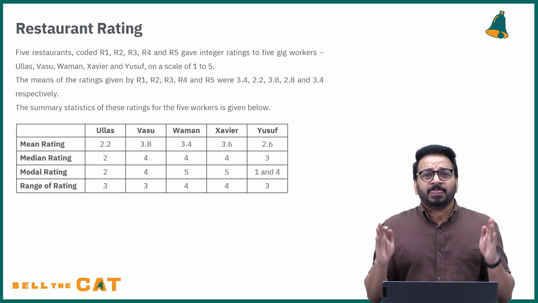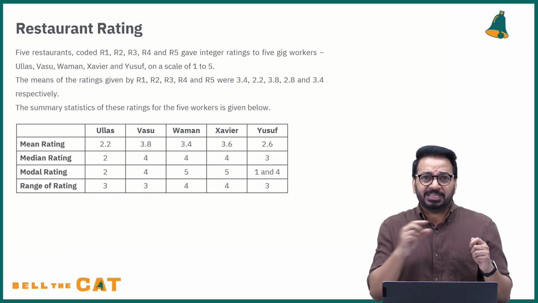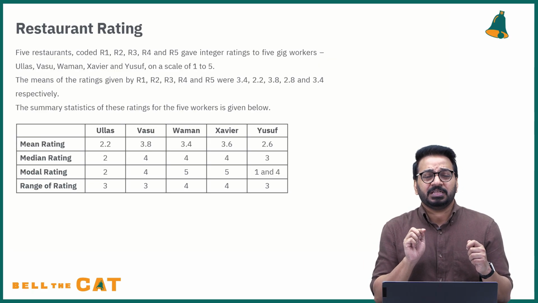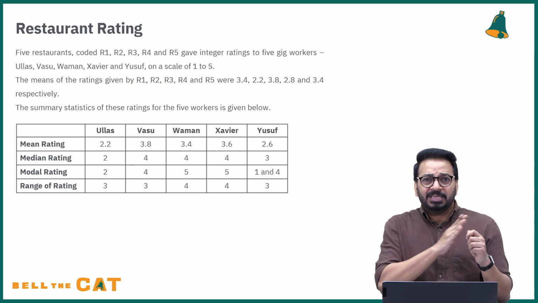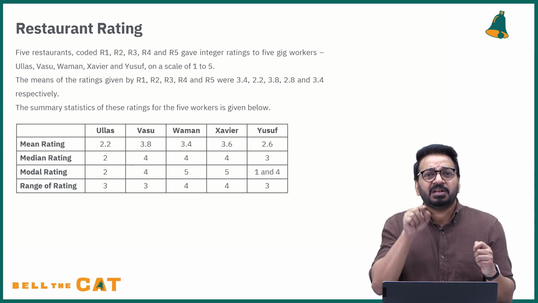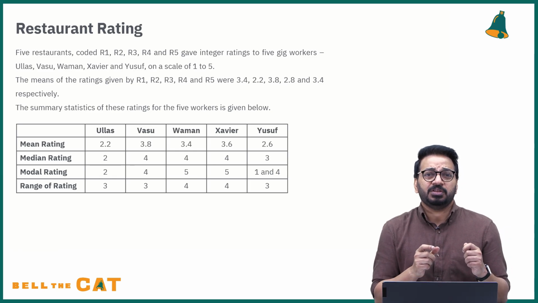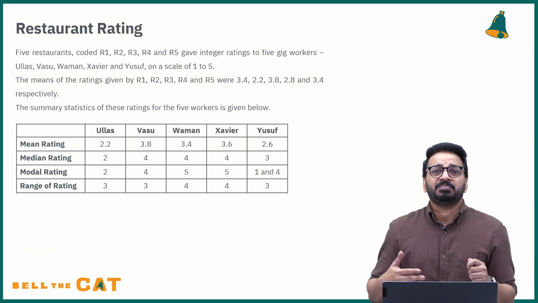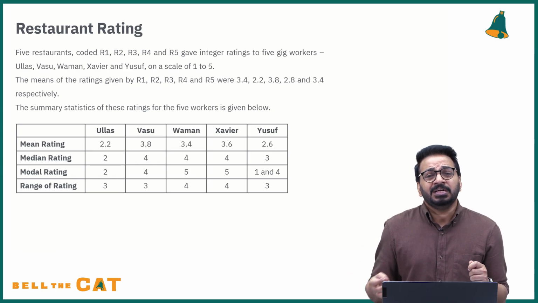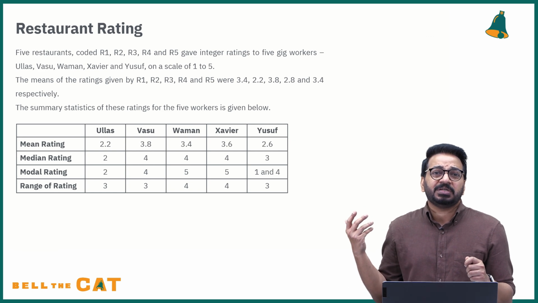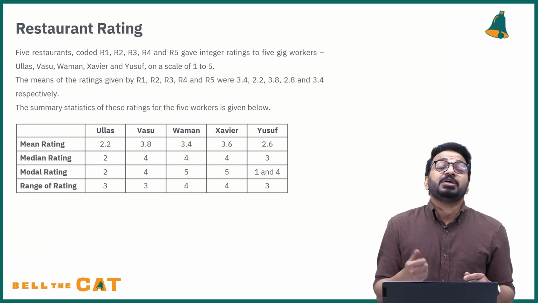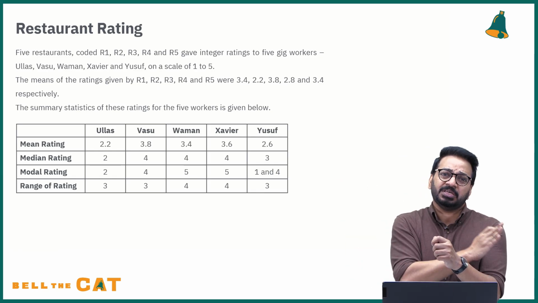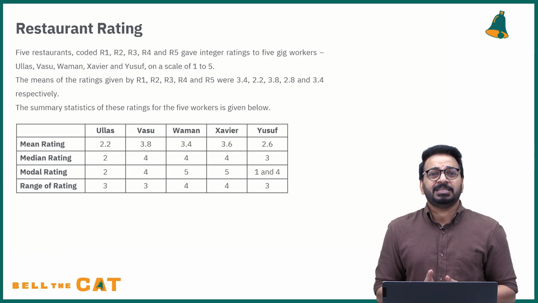What is a median? Median is when you arrange all the values, arrange these 5 values in increasing order, the middle value of that rating. If you have 5 values arranged in increasing order, the middle value will be the third value. Why do we usually use median? For example, average can skew something. Somebody says the average salary in this college is very, very high. That can be because one person bagged a super high paying job and that's why the average went up, which is why colleges always give median salary, because if it's the middle value, 50% are above this, 50% are below this. So for Ullas, the median rating is 2, 3.